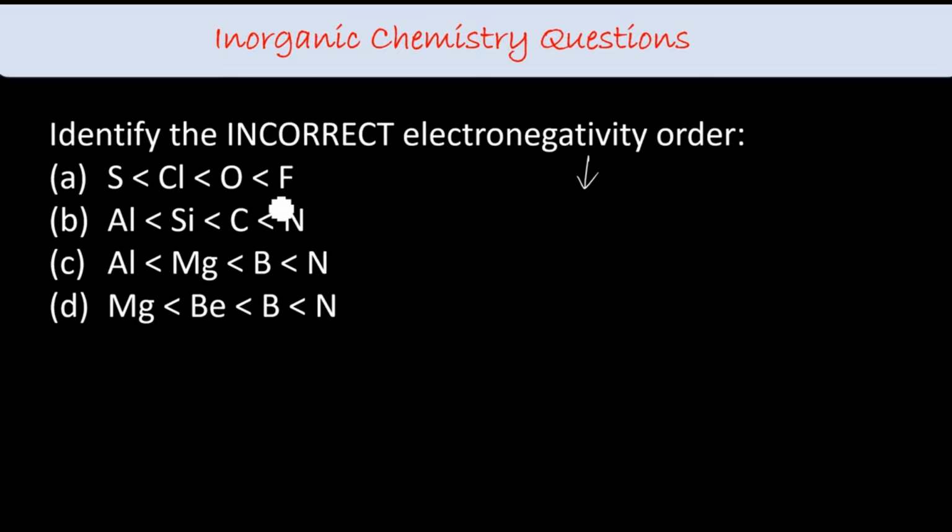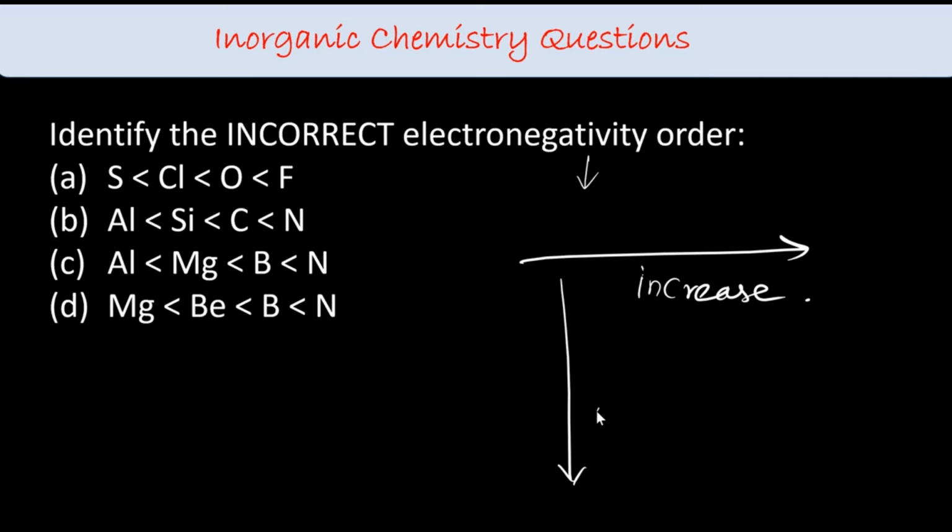Fluorine always will have more, that is the most electronegative atom. Always remember, left to right, ionization enthalpy, electronegativity and electron gain enthalpy, all 3 increase left to right and decrease moving down the group. All 3 are same. So the first one is right.